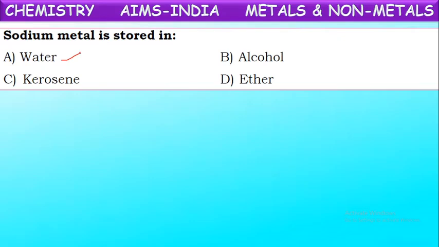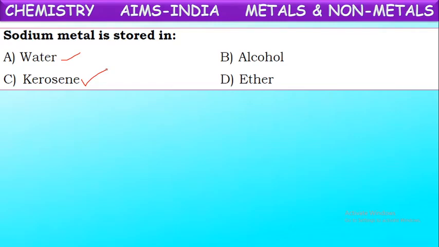That is why sodium and some other highly reactive metals, for example potassium, lithium and cesium, are stored under kerosene, because they won't react with the kerosene, so they will be safe enough. They should not be kept outside. If sodium or any other highly reactive metal is kept outside, it starts burning on reaction with atmospheric air.